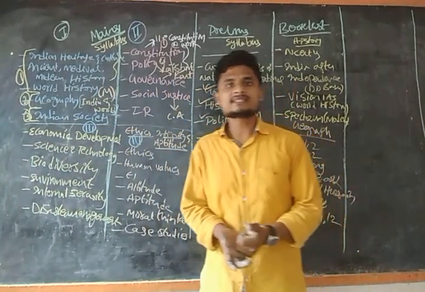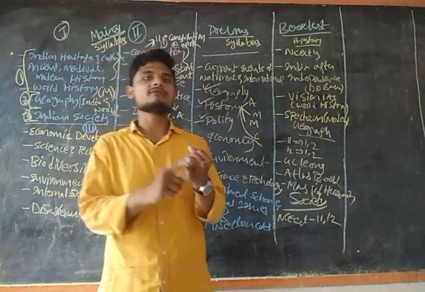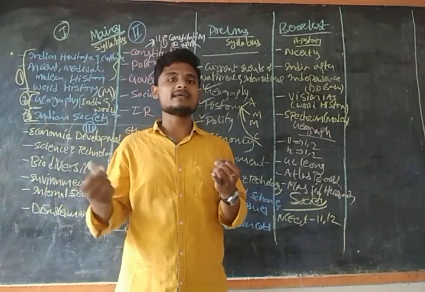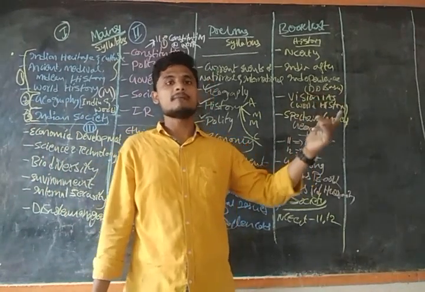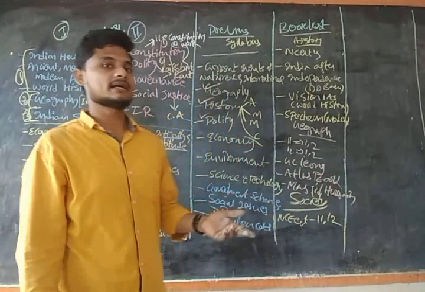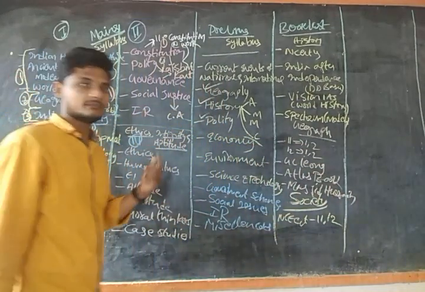So in international relations we have 4 topics. What are the relations of India with respect to its neighboring countries? So what are its neighboring countries? That is China, Pakistan, Bangladesh, Bhutan, Nepal, Sri Lanka, Myanmar. So India and the neighboring countries, that is one issue.